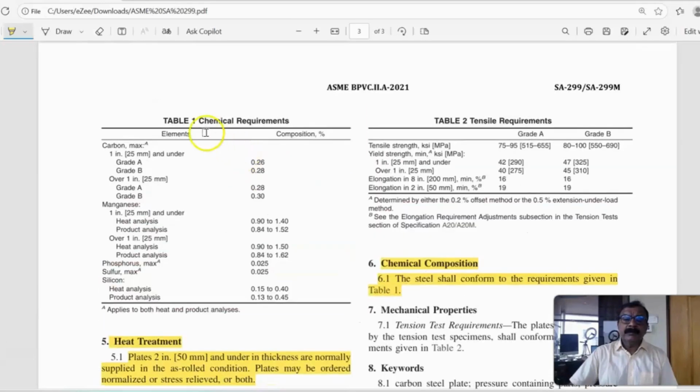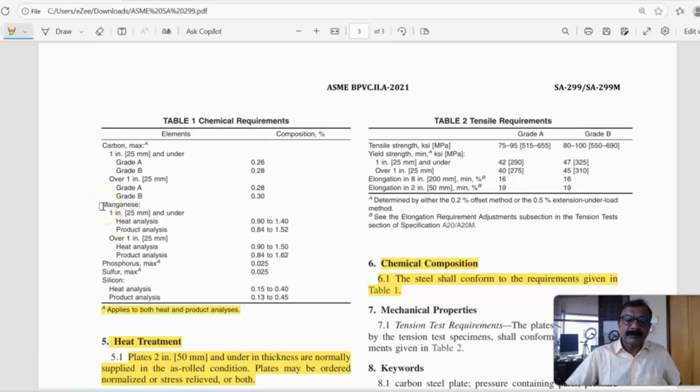Then chemical composition as per Table 1. We'll see Table 1 here. For both the grades, the chemical composition remains the same. Also, there is a note A for carbon, sulfur and phosphorus. These three elements apply to both heat and product analysis. But manganese and silicon are different for the product analysis and heat analysis. So these are the elements: carbon, manganese, phosphorus, sulfur and silicon.